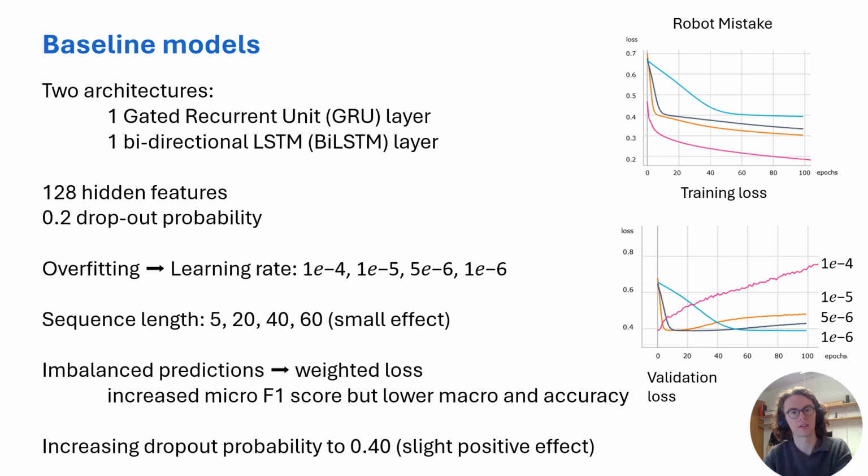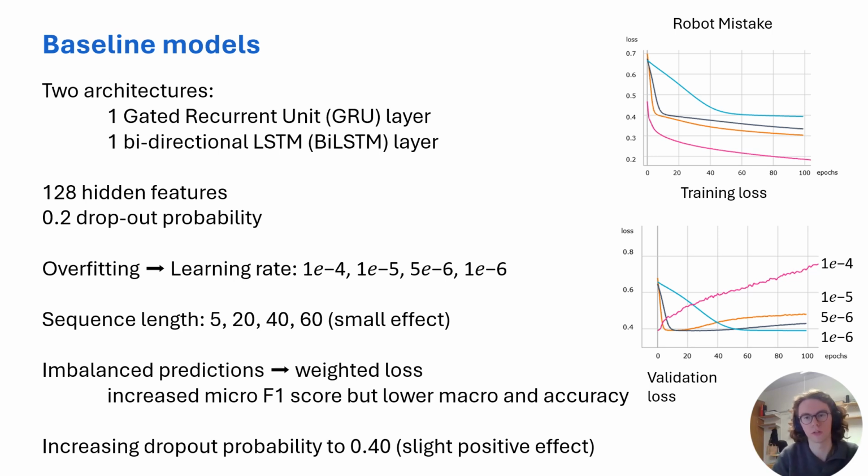And then for both of these architectures, the starting parameters were a hidden feature size of 128 and a dropout layer with dropout probability of 0.2. And the first problem that we really saw was really fast overfitting, as you can see on the graphs to the right, especially using the default learning rate of 1e-4, the validation loss just goes up immediately and very fast.